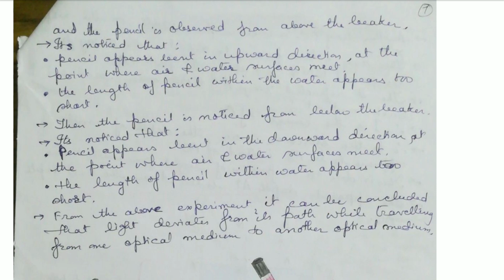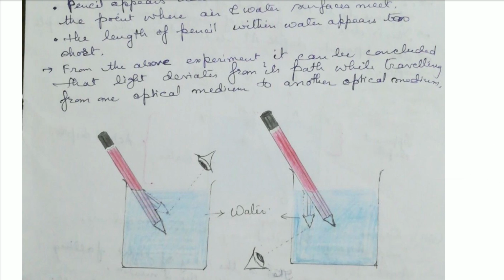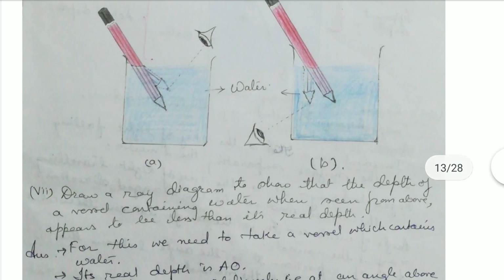Now when it is observed from below, we see that the pencil appears bent in the downward direction at the point where the air and water surfaces meet. Here also the length of the pencil within the water appears too short. From this experiment, it can be concluded that light bends when traveling from one optically transparent medium to another. From the diagram, when observed from above it is bent upwards, and when observed from below it is bent downwards.